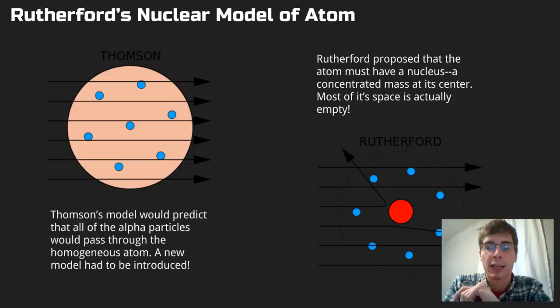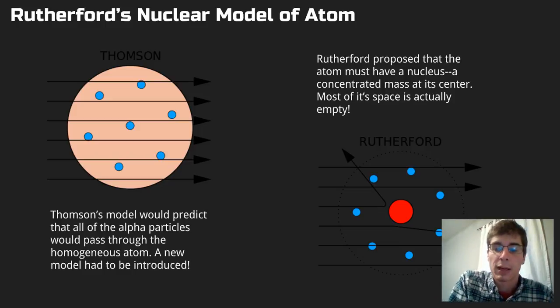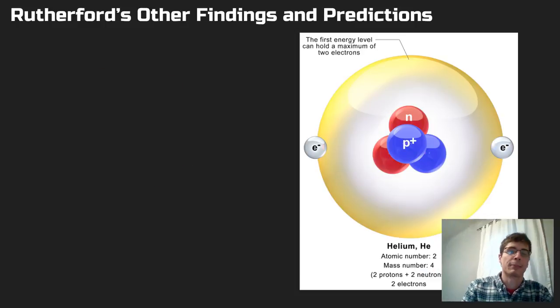We'd be really tiny. In other words, the majority of our bodies, the majority of this desk that my computer's on, the majority of the house that I'm in right now is empty space, and only a small part of it is really massive nucleus. That was a whole new concept to scientists at the time.